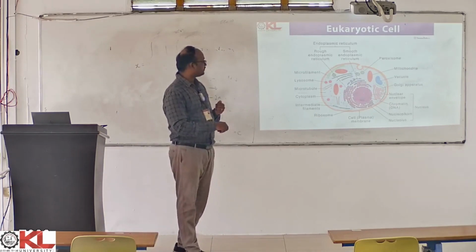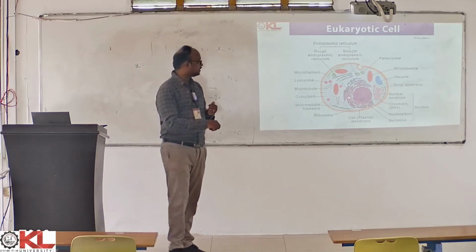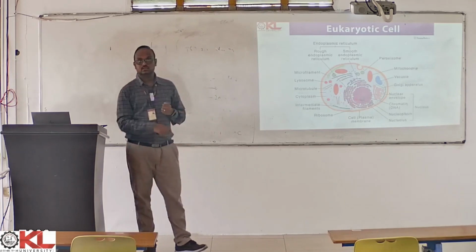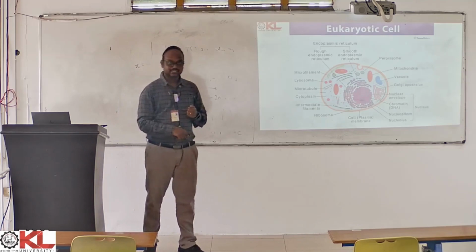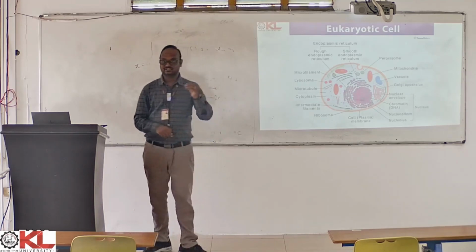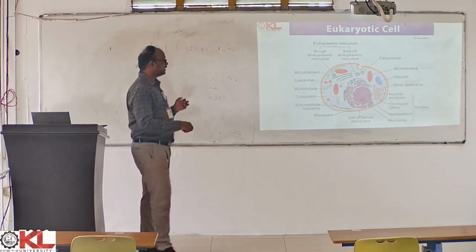Our nucleus is a double membrane bound structure, and outside the nucleus, in continuation with the nuclear membrane, what you see here is the endoplasmic reticulum. These are reticular structures, which means net-like or mesh-like structures, which are studded with ribosomes.